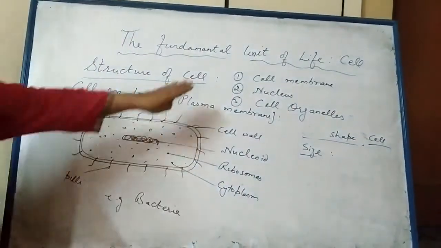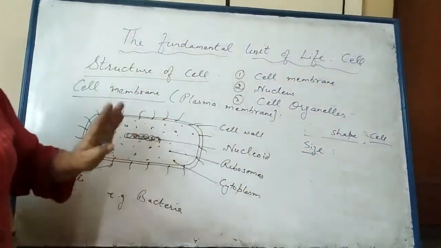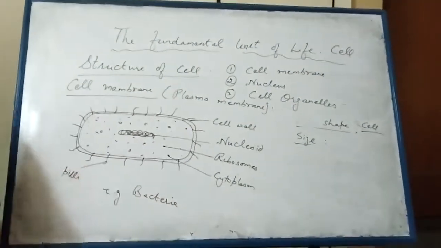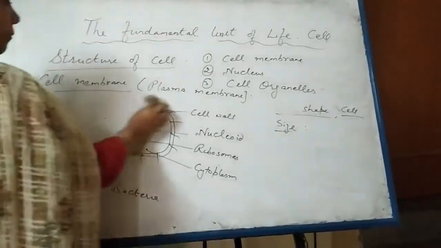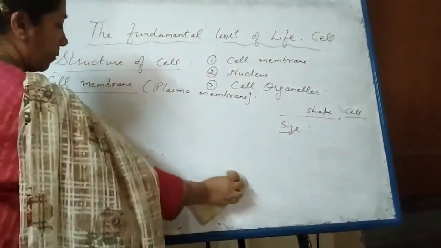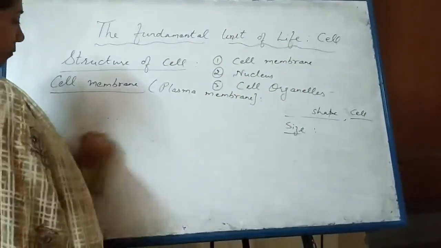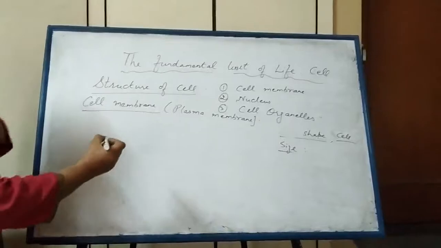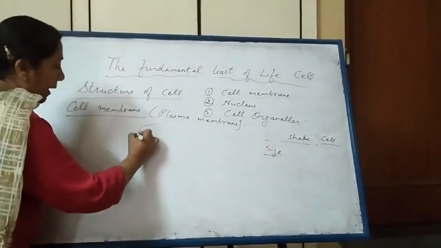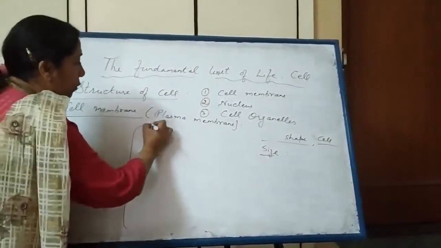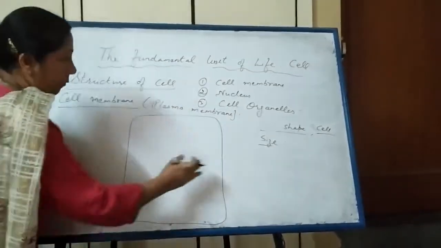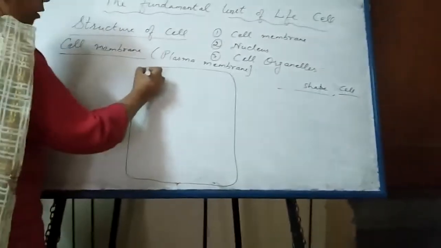Students, to study all this, you have to draw plant cell and animal cell in your notebook. I will show you how to draw plant cell, and then animal cell you will draw yourself. You can make an oval or rectangular shape.